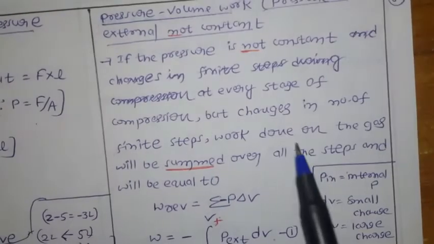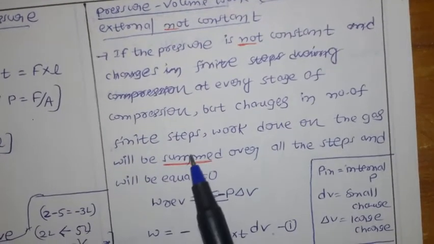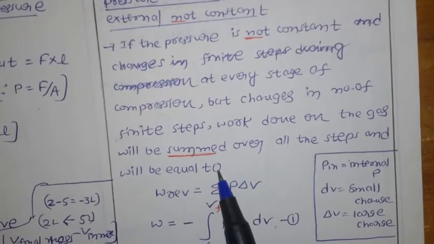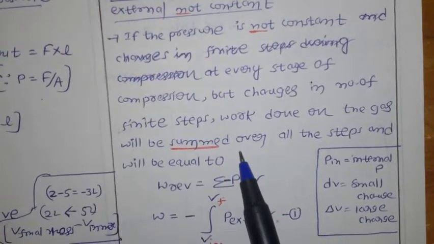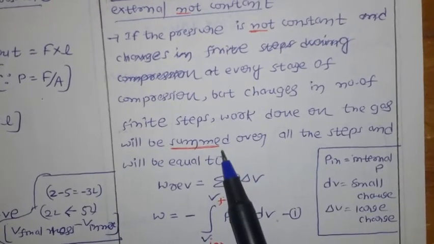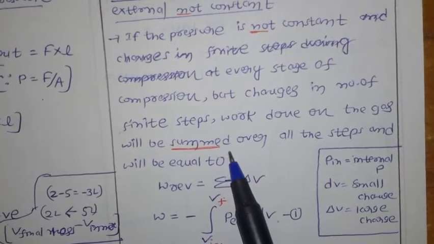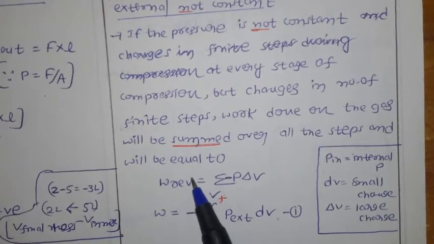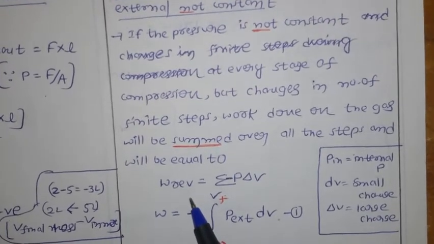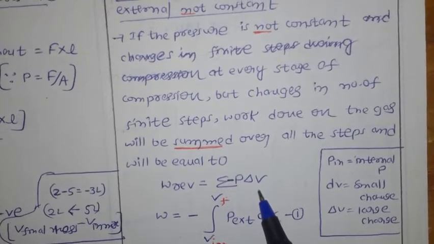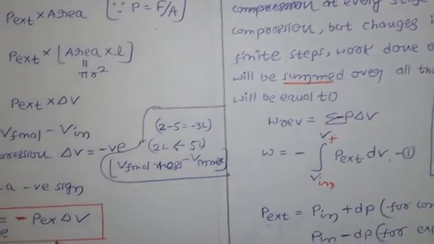So here the changes are going to take place in the final step, meaning in more steps. So at that time, how are you going to calculate work? You are going to add all the steps. Then if you add all the steps, that is equal to the work done on the system. So we are talking about W reversible. Why? Because you are reversing the same process every time. That is equal to the summation of minus P into delta V. Generally we got this expression here, isn't it?